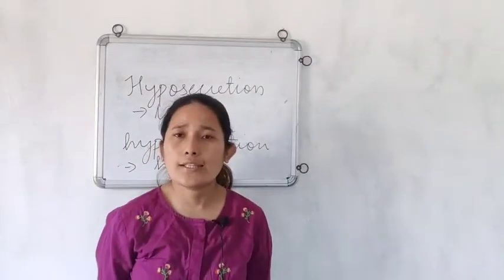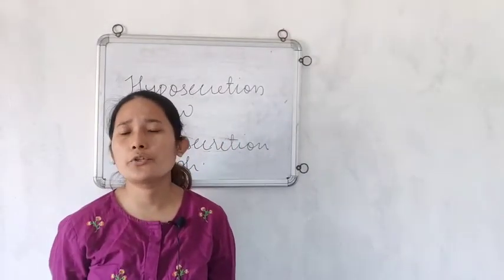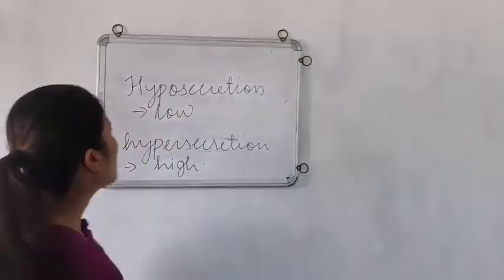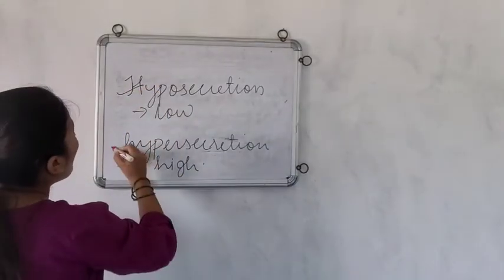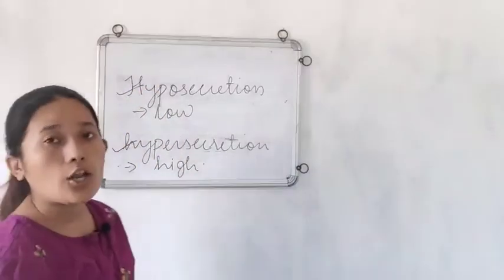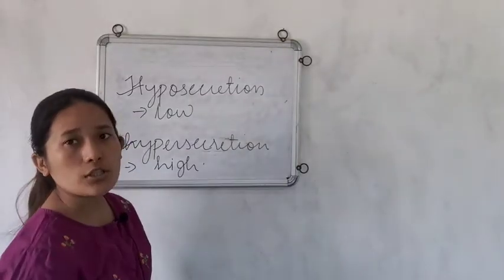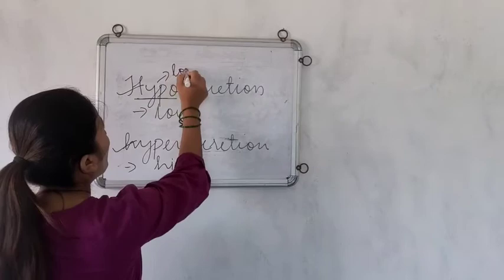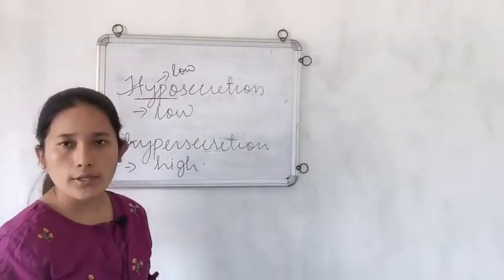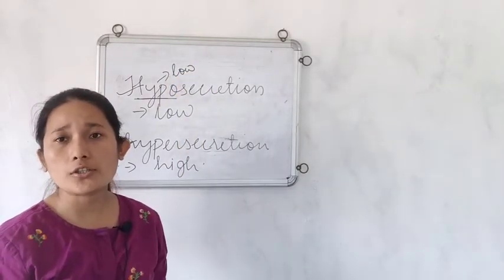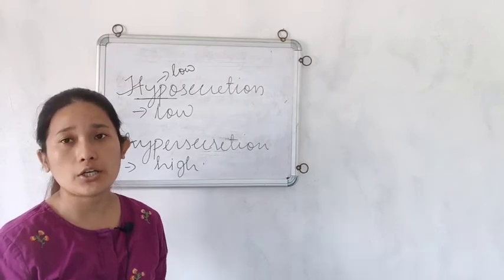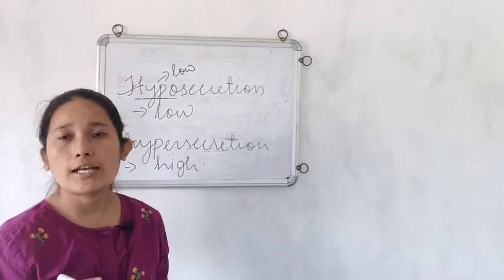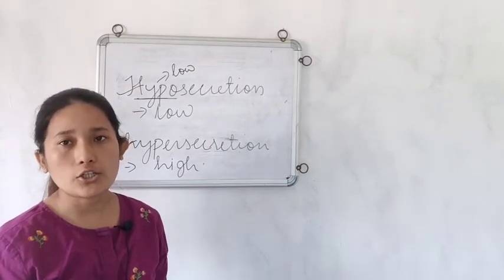Now before moving on to the diseases related to the secretion of the hormone, let us get familiar with two terms, that is hyposecretion and hypersecretion. Now what do you mean by hyposecretion? Hypo means low. So hyposecretion of a hormone means low secretion of the hormone.